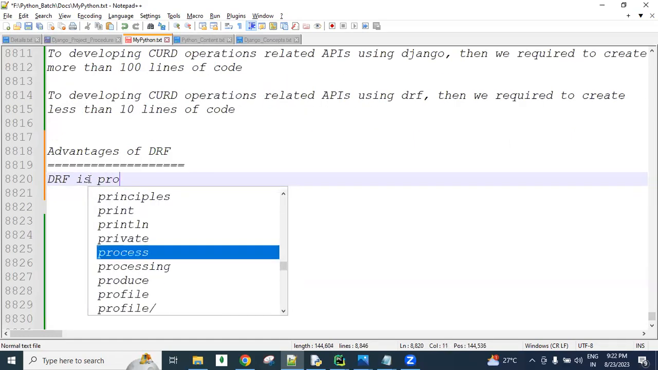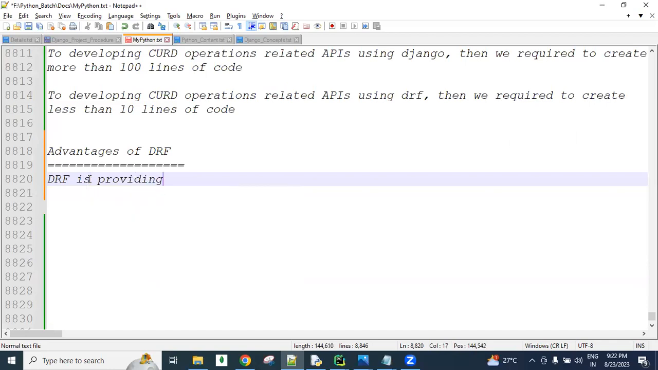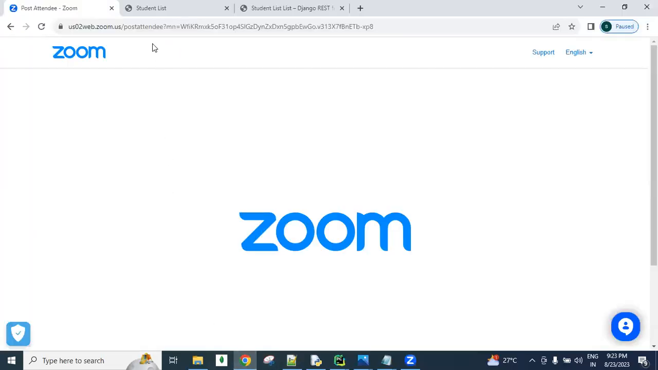DRF provides the browsable API concept, guys. This is one major advantage. The Django framework does not provide the browsable API concept, but Django REST framework provides it. So what does browsable API concept mean? You can see here.